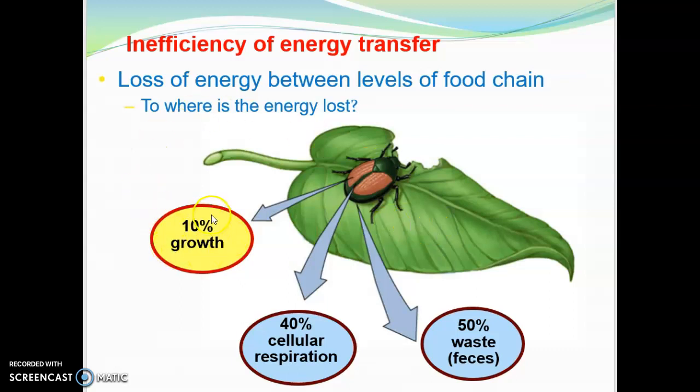The 10% that the next trophic level will get is growth. So 10% of that energy is going to go to the macromolecules of the body, to building the organism's body. And that is the 10% that is eaten by the next organism up the food chain. So this beetle, it eats the leaf. 50% of that leaf goes to waste, 40% goes to cellular respiration, and only 10% of that leaf goes to growth. So when a bird eats this beetle, that bird's only going to get that 10% of growth or energy into its body. So that is where the energy is going.